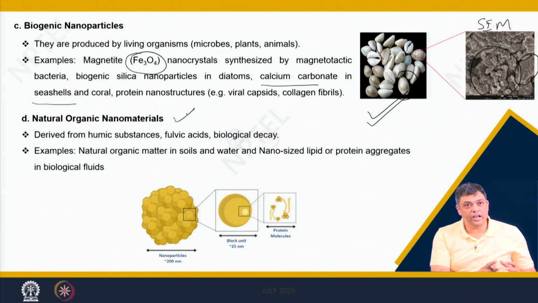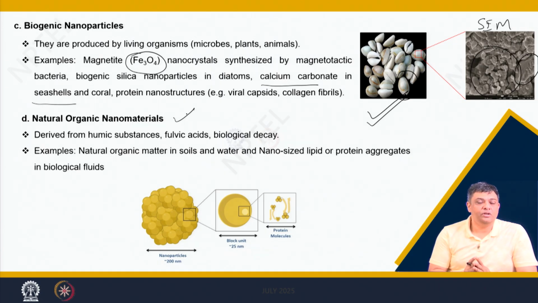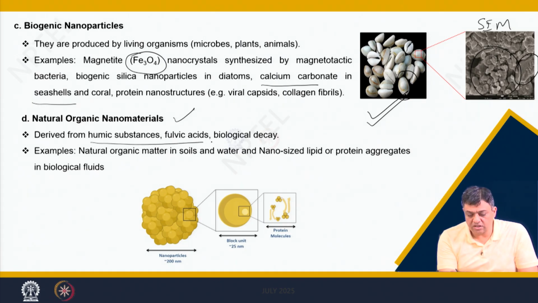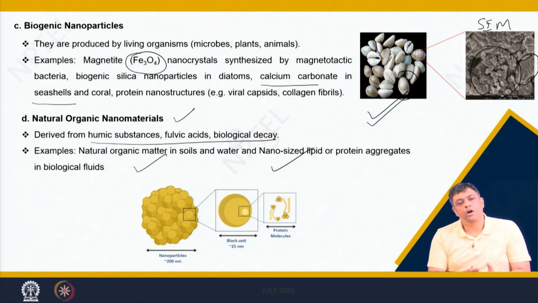These are naturally occurring organic nanomaterials, and these include the ones which are derived from various activities, and there are various examples of these kinds of nanomaterials. You can have organic matter in solids and water, you can have nanosized lipid or protein aggregates in biological fluids, or many other examples can be given.